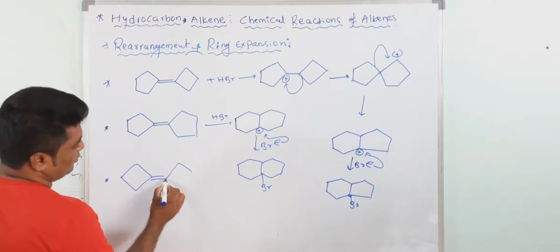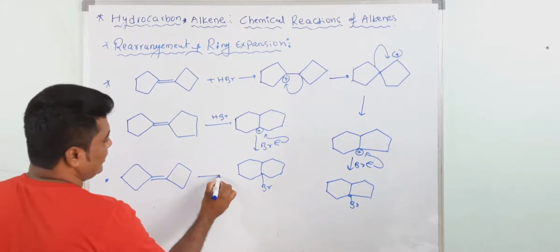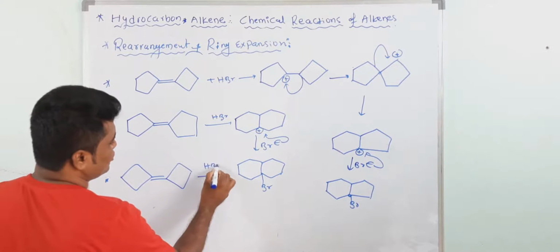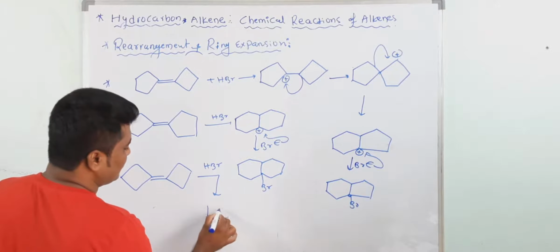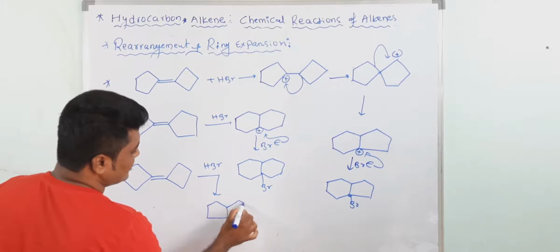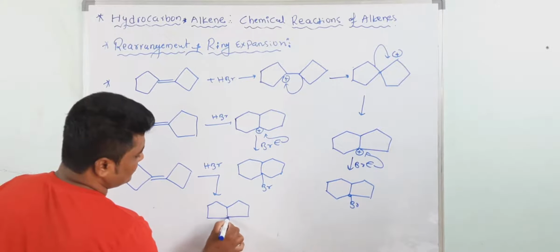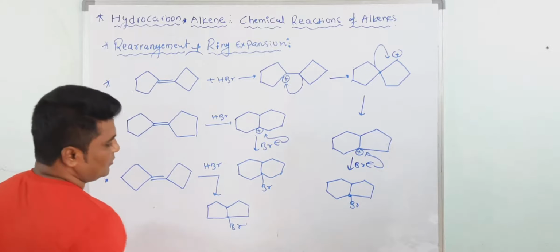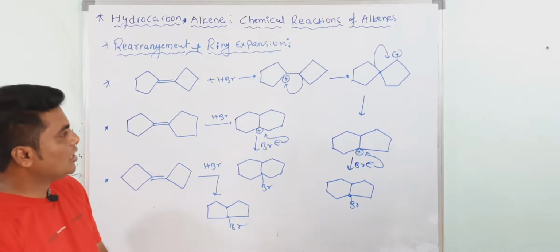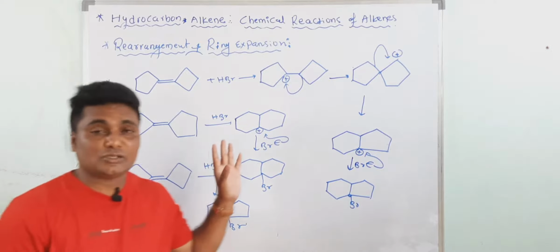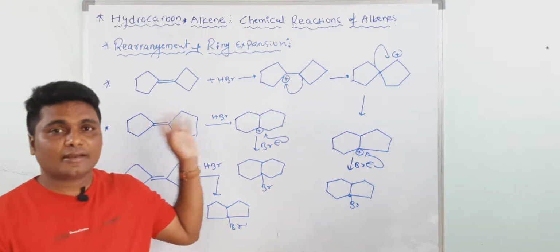So one more, just write down. Both are 4-membered rings. Then here HBr. Then both will become 5-membered rings. Very simple if you write the mechanism. So this is the final product. Understood now? So we have discussed so many problems based on ring expansion and rearrangement.